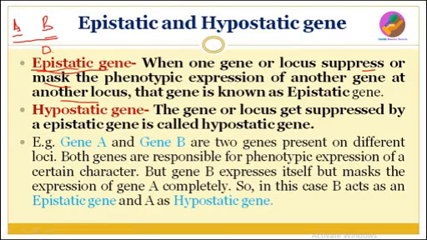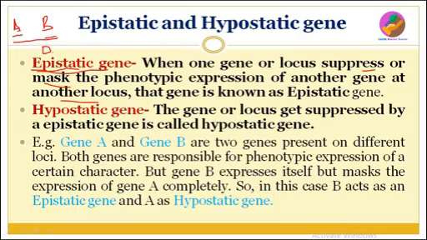It involves alleles or genes, different genes, not a single gene, not the same gene. So if one allele masks the expression of another gene, it is known as epistatic gene. But when one allele of the same gene masks the expression of another allele of that same gene, it is known as dominance. So this is the difference between epistatic and hypostatic.